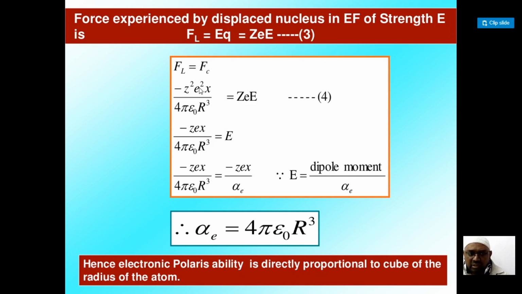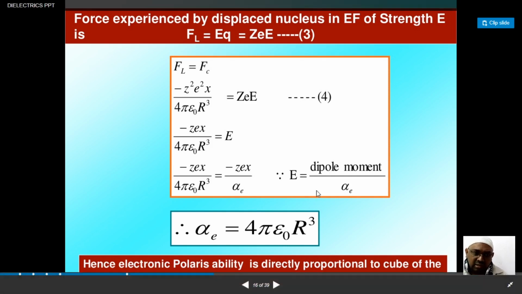So when you write it down, Ze gets cancelled. What is remaining? Ze into x by 4π epsilon naught R³ is equal to E. What is E actually equal to? E is the dipole moment, Q into x, which is Ze into x, divided by the alpha e value.